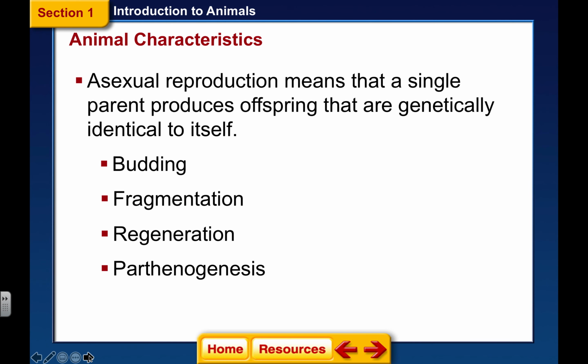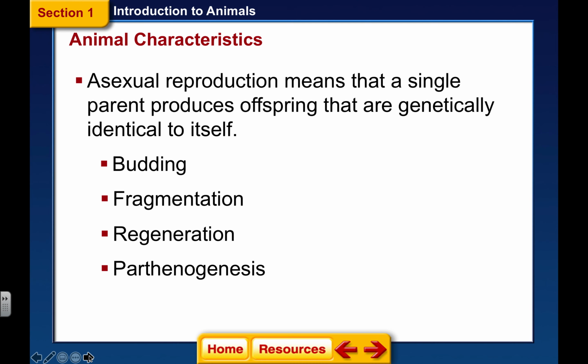Now, asexually, this means that a single parent produces the offspring. Of course, this is the way bacteria reproduce, through binary fission. Budding. Budding is something that yeast did. So as we go through, there's a lot of types of asexual reproduction. Budding, of course, is where the parent forms a protrusion, it falls off, and then you have a new organism.